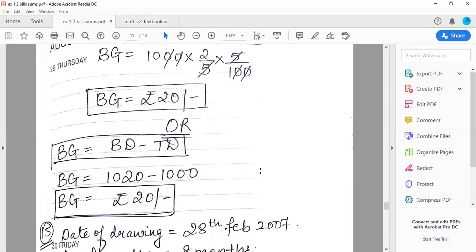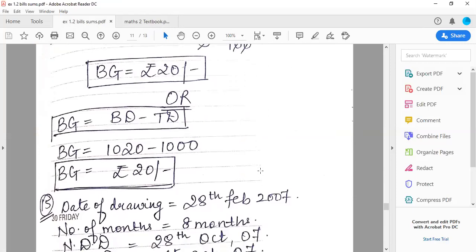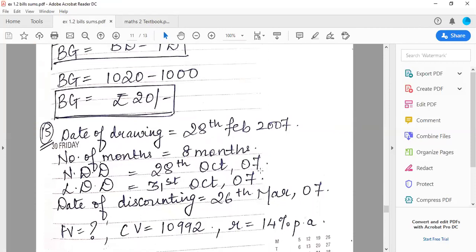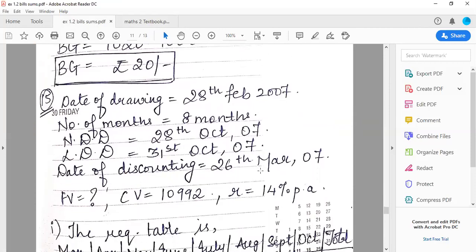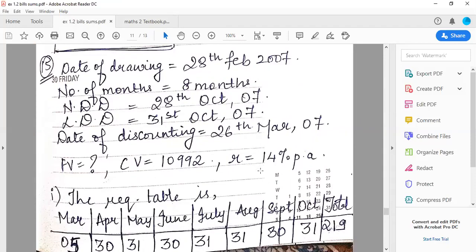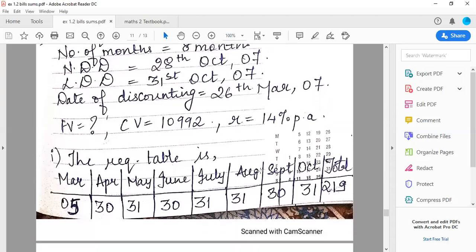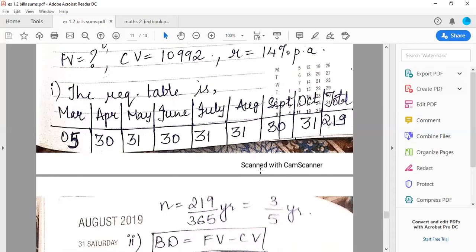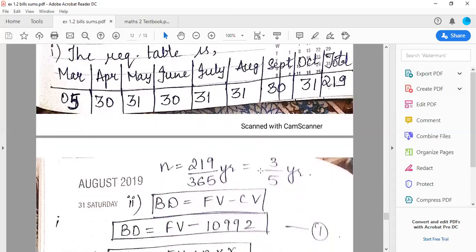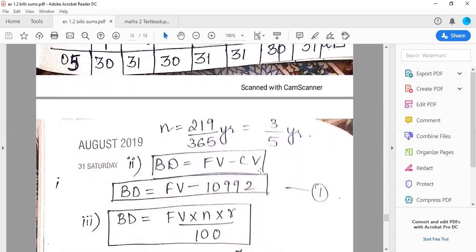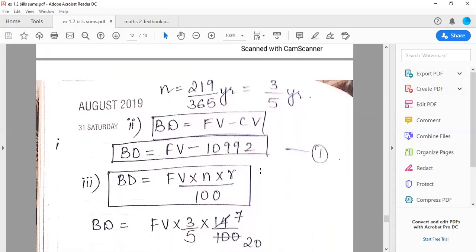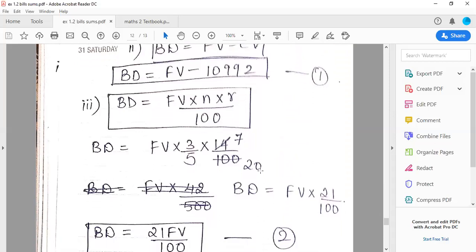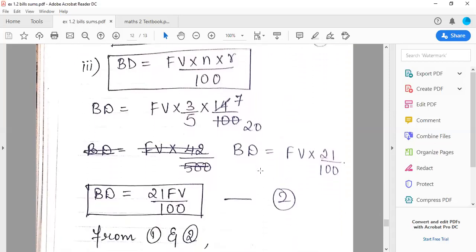Again, the same logic I'll tell you all. I'm sharing the solution with you all, but the solution you will check only after you have finished the sum on your own. So just for rechecking, just for reference, you can go through the sum. So I'm sharing the solution as well. So once you practice the sum, then later on you can come and check over here whether you have got the right answer or not. So here is the solution. I am sharing it, that you'll see later on.